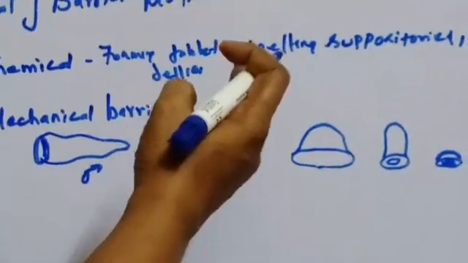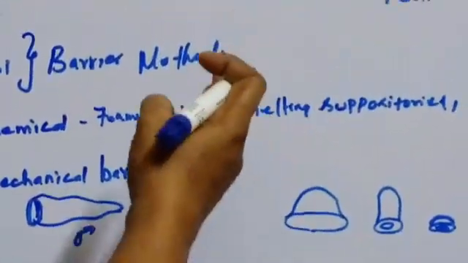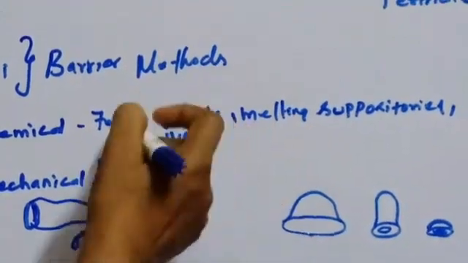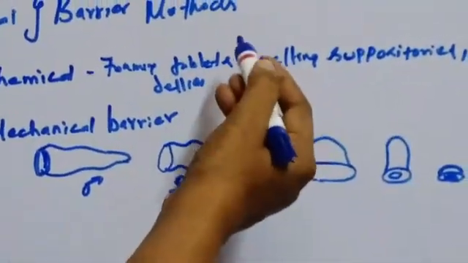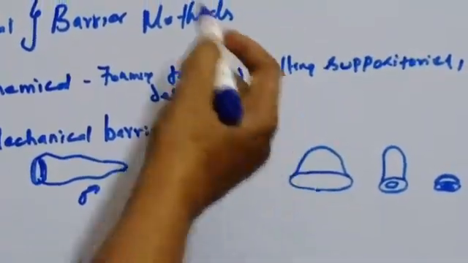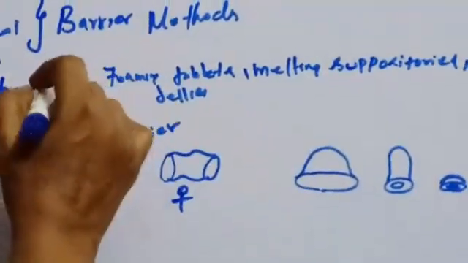These are the chemical agents that inactivate the sperm in the vagina. That's all about the chemical method.